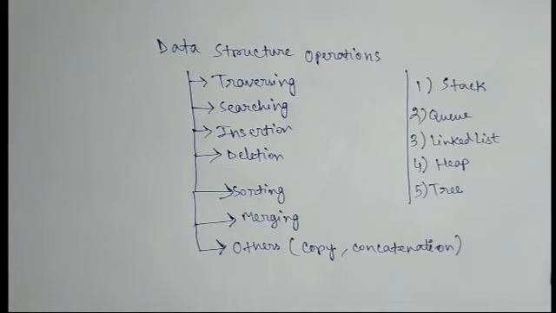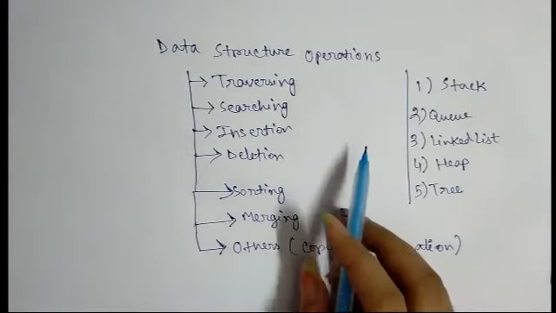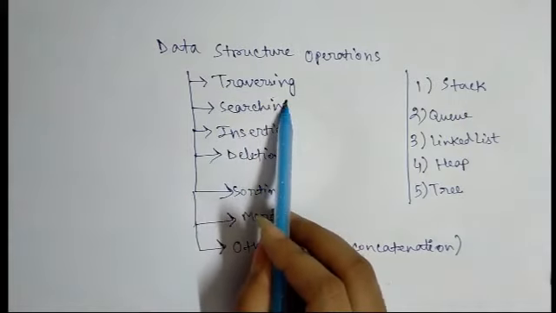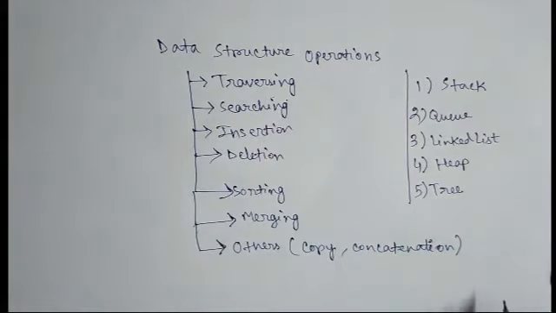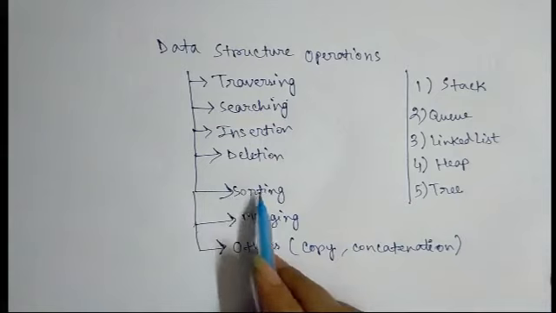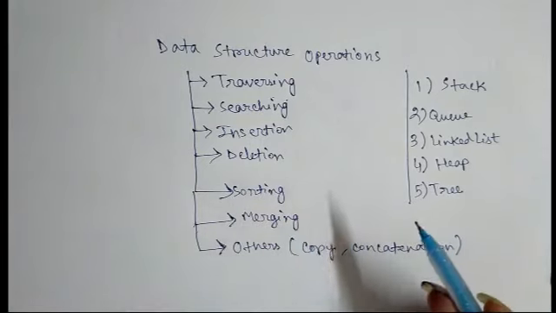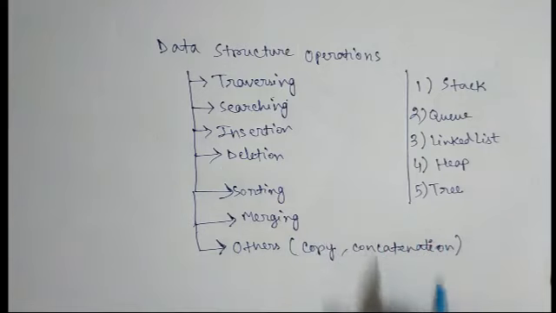Now I will talk about the operations of data structures. I hope you have understood up to that. Firstly, I will talk about traversing. What is traversing? Traversing is nothing but accessing each data exactly once and processed. The accessing and processing are sometimes called as visiting.